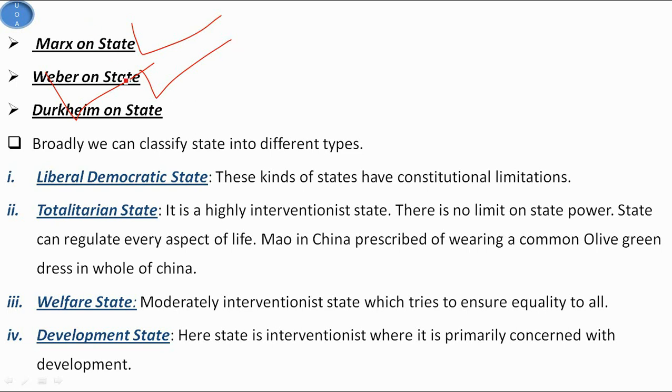So now we see the Durkheim view on state. So basically he discusses the nature and future of the state in his work Professional Ethics and Civic Morals. His views on state are very much associated to his explanation of division of labor and types of solidarity. There was no politics or state in primitive society. As organic solidarity develops, the power of the state develops, and so do the rights of individuals.